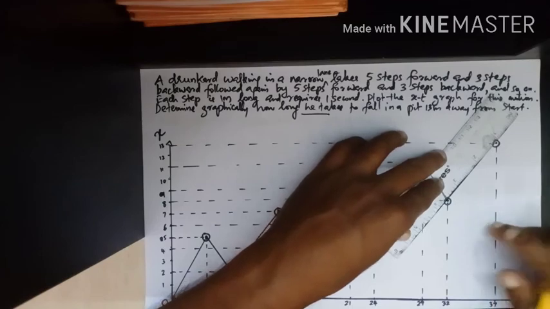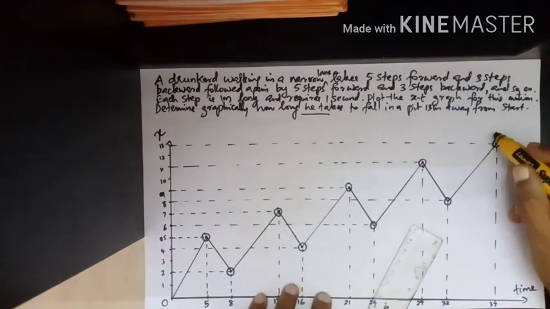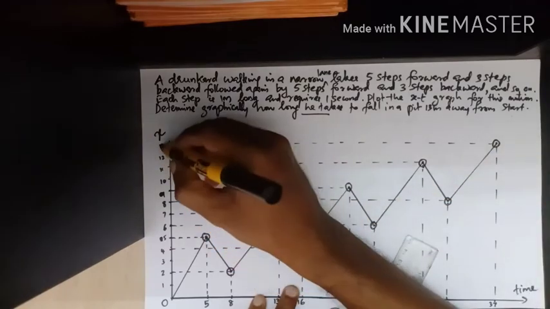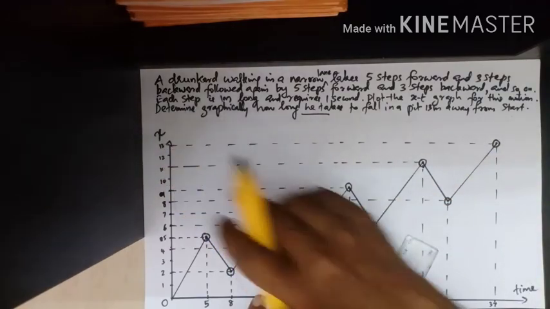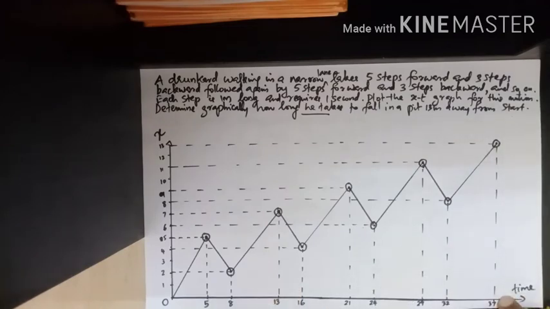Now at 13 meters away from the starting position, what is there? There is a small pit. So if we mark a pit here, at 13 meters there's a pit, and in that pit he falls. So how much time has he taken totally? He has taken 37 seconds totally to fall in the pit. Okay, after 37 seconds he falls in the pit.